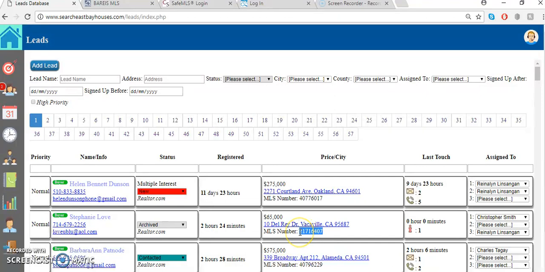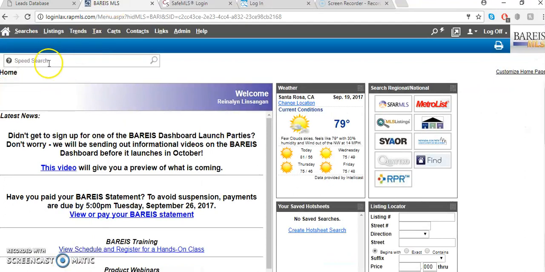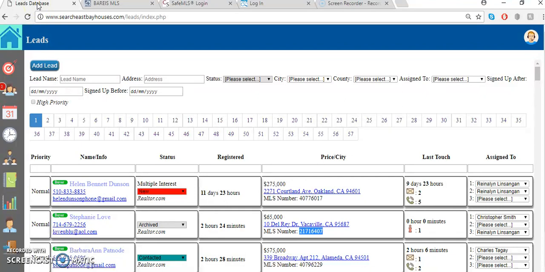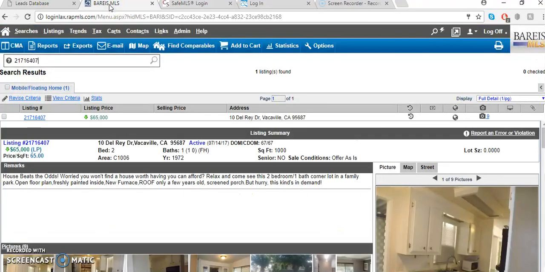So you have to copy it and paste it here. Hit enter. It's gonna show you the property. Say, for example, Stephanie Love is a new lead, and you're gonna call Stephanie Love. You have to be quick in copying and pasting the MLS number to BAREIS as you try to call Stephanie. So as soon as Stephanie picks up the phone, you'll be able to tell her exactly what the status is and answer any questions she may have.